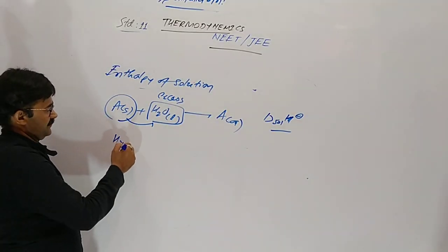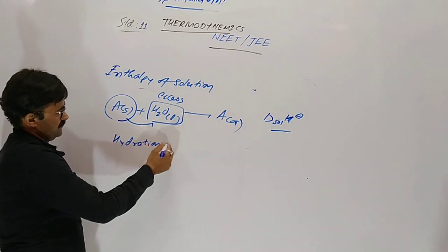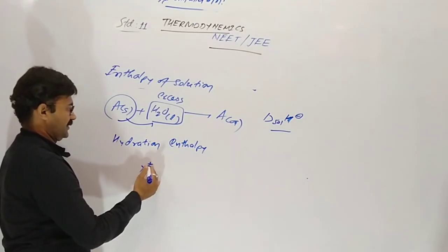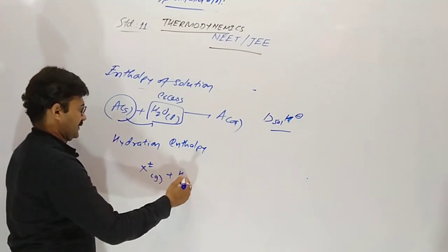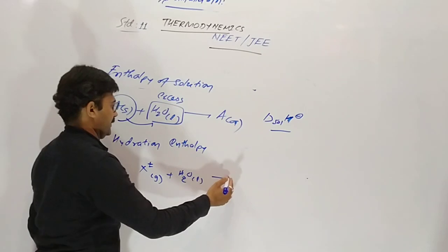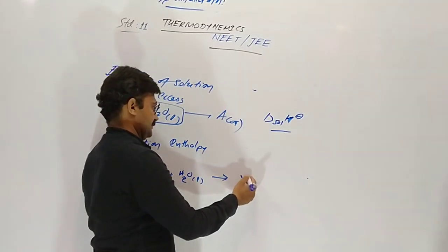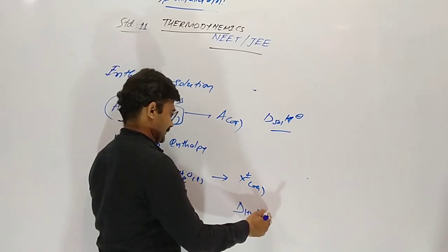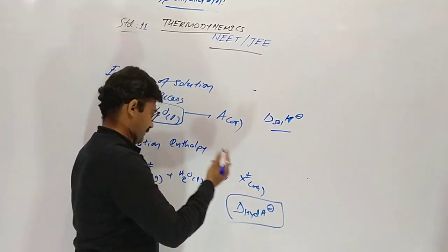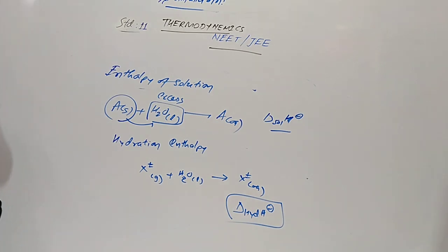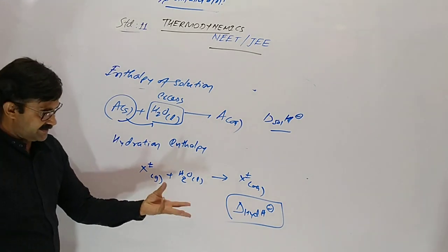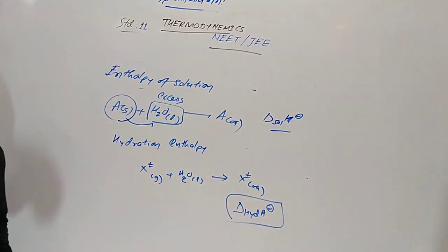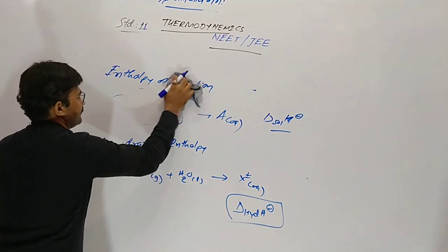Hydration enthalpy. What is hydration enthalpy? When 1 mole of gaseous ions dissolves into water and converts into aqueous ions, the heat released on contact with water is called hydration enthalpy. Now enthalpy of mixing.